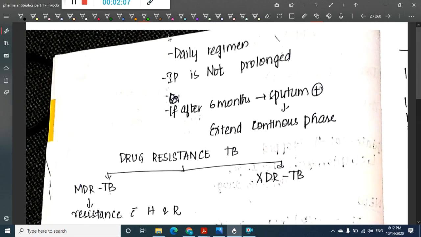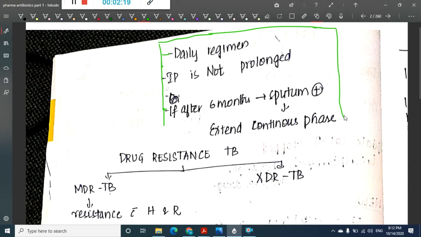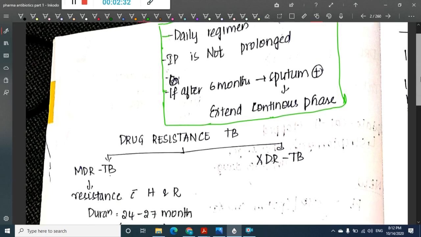Today the drug regimen is a daily drug regimen, and the intensive phase is not prolonged. Previously we used to prolong the intensive phase, but now it is not prolonged. After 6 months we will do sputum testing. If sputum is positive, then we will extend the continuation phase. So that is for drug sensitive tuberculosis.